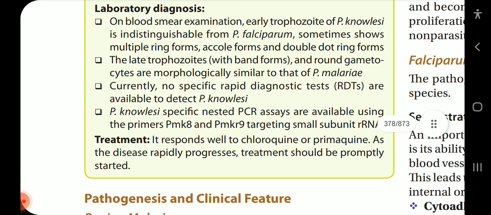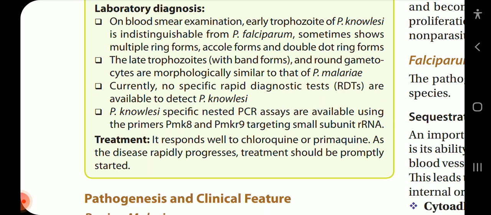Lab diagnosis. On blood smear examination, the early trophozoite of Plasmodium knowlesi is indistinguishable from Plasmodium falciparum. It sometimes shows multiple ring forms, accolé forms, and double dot ring forms. The late trophozoites with band forms and round gametocytes are morphologically similar to those of Plasmodium malariae.